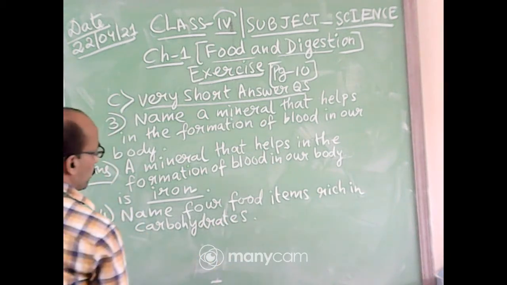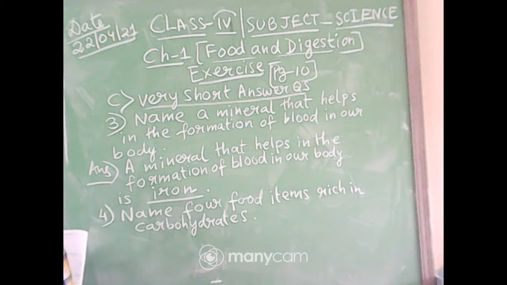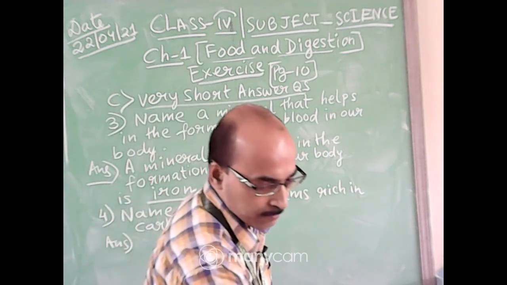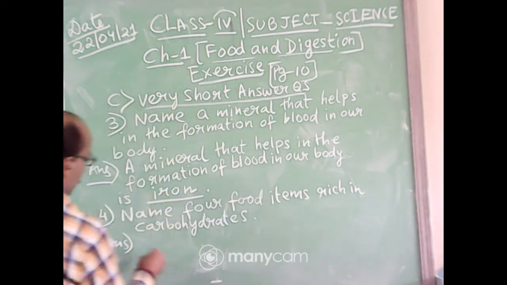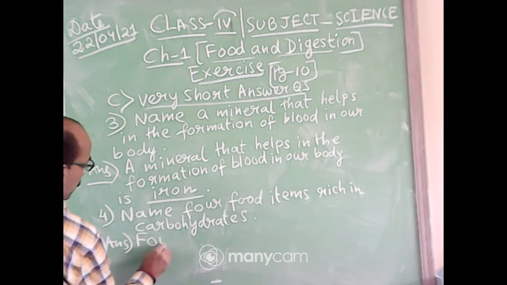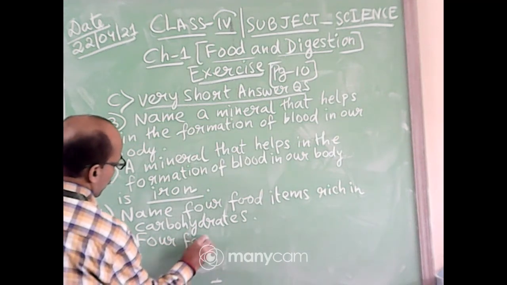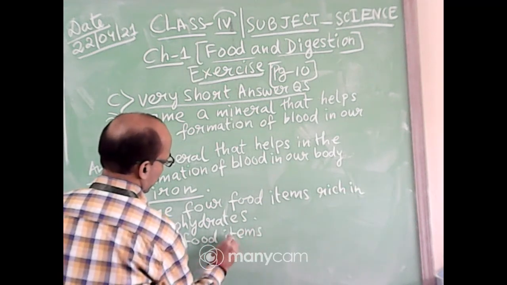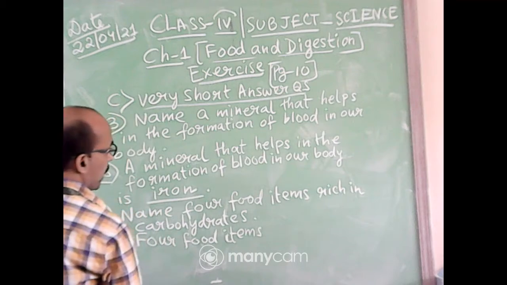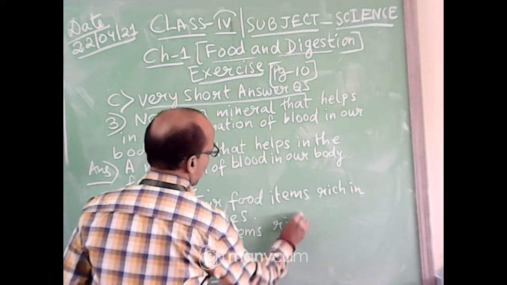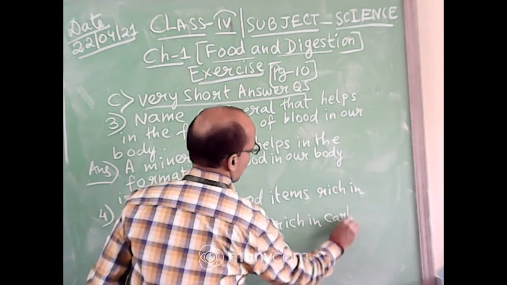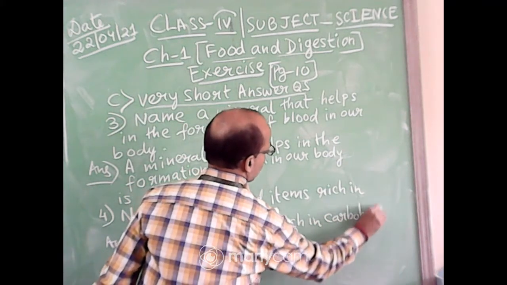Name 4 food items rich in carbohydrates. Okay, now the answer. You will write the answer: 4 food items, 4 food items rich in carbohydrates